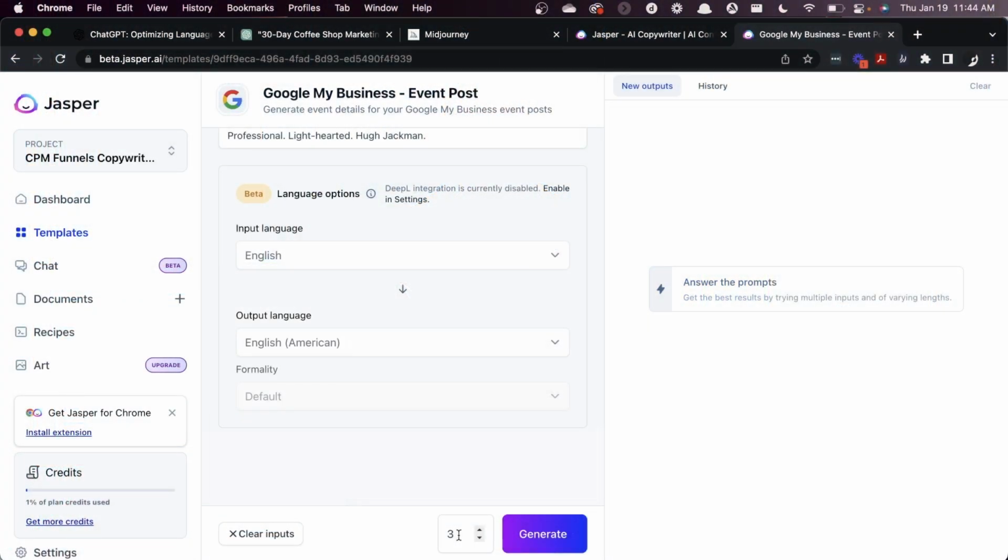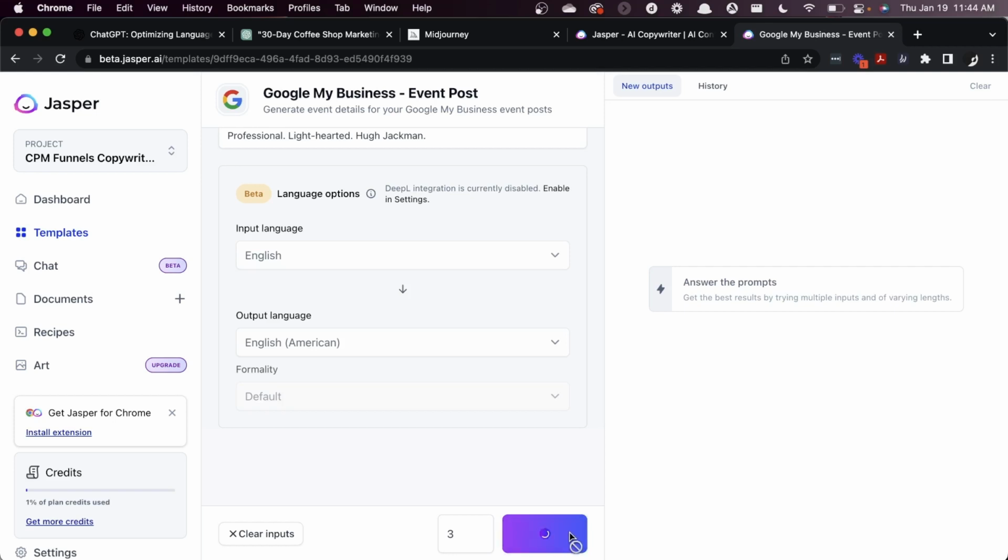We can already see that some of the tools that are being built into these free ones are going to help you more specifically do what it is that you're trying to do. Now, we're going to start with the standard 3 prompts, or the 3 outputs, and all we've got to do is click generate.